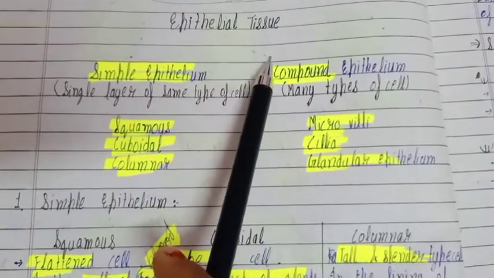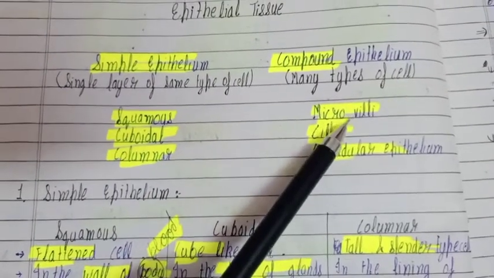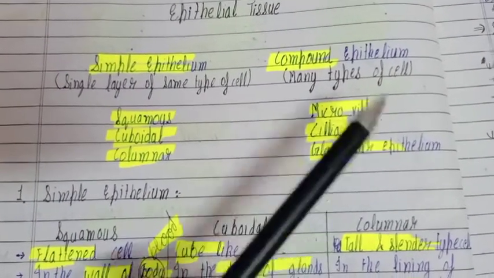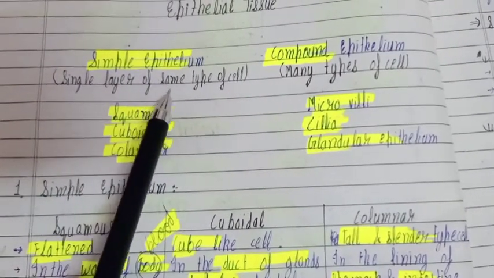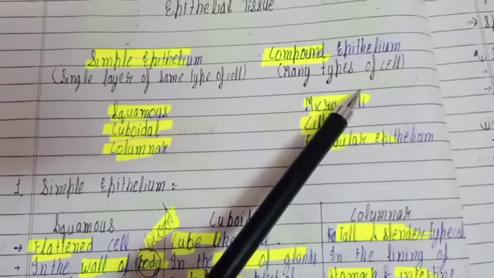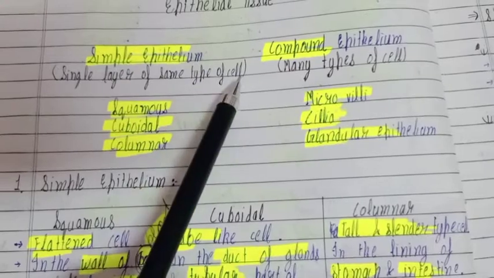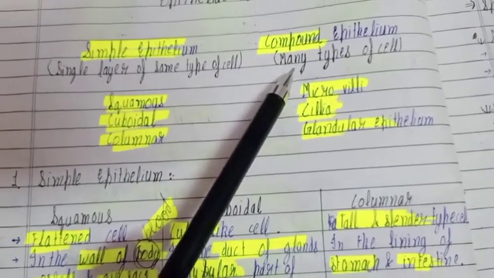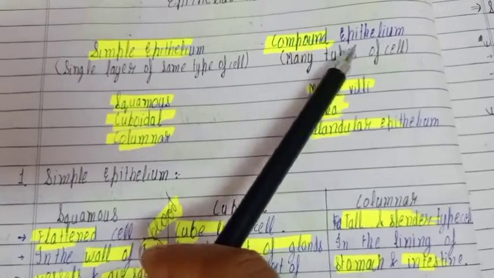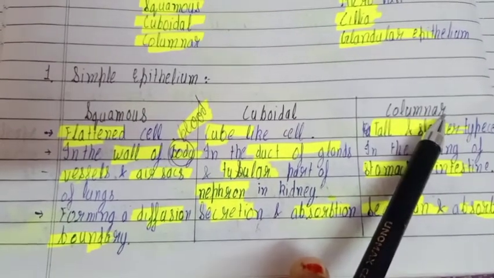Here are the types of epithelial tissue: squamous, cuboidal and columnar, and microvilli, cilia and glandular. Squamous, cuboidal and columnar are the simple types of epithelial tissue, and microvilli, cilia and glandular are the compound types. In simple epithelial tissue, there is only a single layer of the same type of cells, but in compound epithelial tissue, many types of cells are present. Simple epithelial tissue has three parts: squamous, cuboidal and columnar.